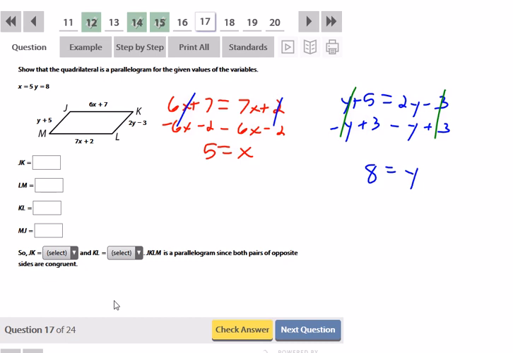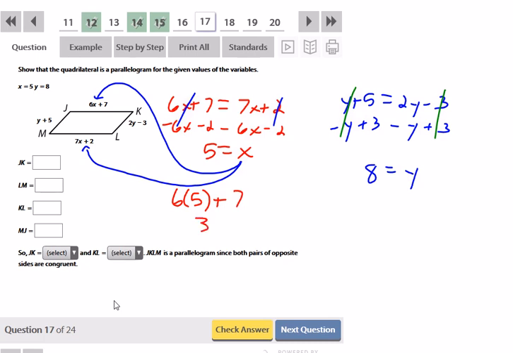So now if I substitute this back, if I plug in the 5, really I can go for any x. I don't have to do it into both of them because they're going to be congruent regardless. So 6 times 5 plus 7 is 30 plus 7, which is 37. 37 is going to be JK, and it's going to be LM. 37, 37.